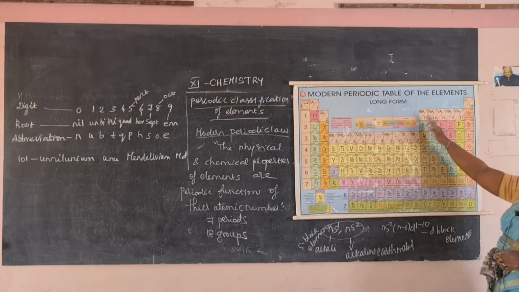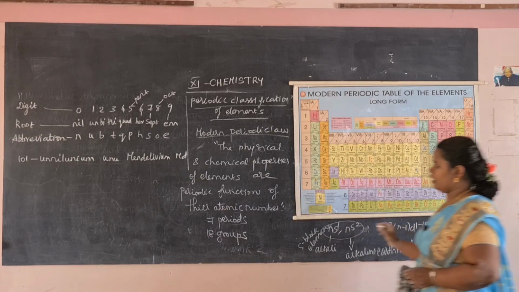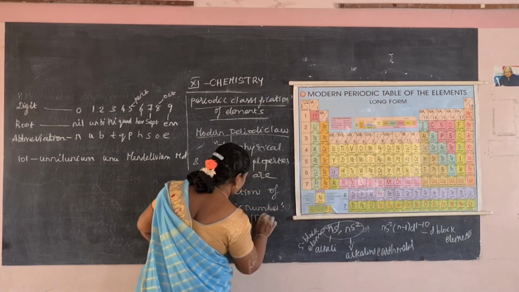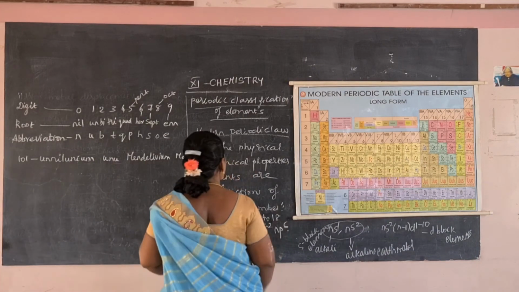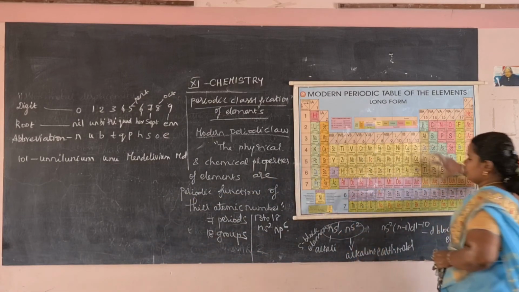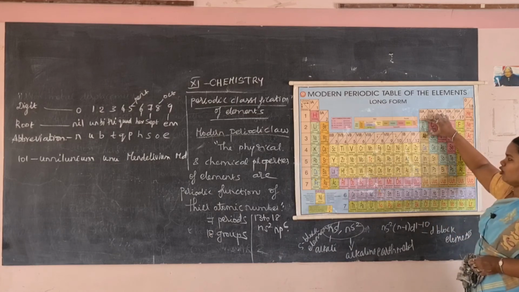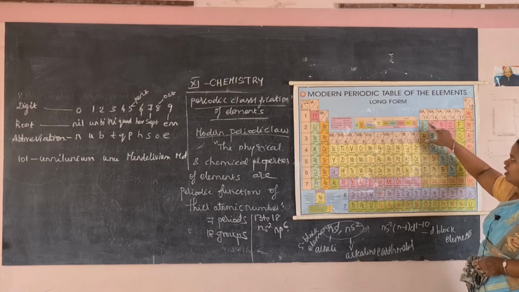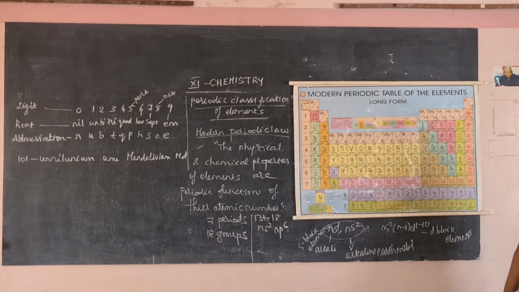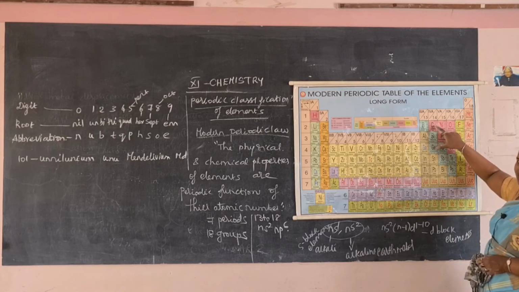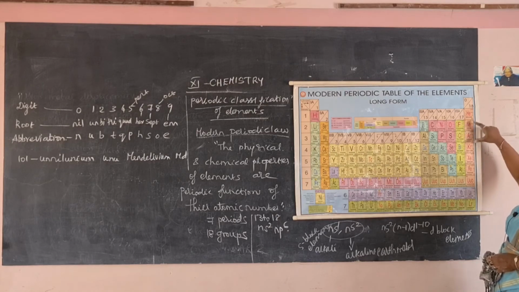Now the 13th to 18th groups. The general electronic configuration for the 13th to 18th groups is ns2 np1 to 6. The 13th group is called the boron family because boron comes first. Their configuration is ns2 np1, and then ns2 np2, ns2 np3, ns2 np4, ns2 np5 and ns2 np6.